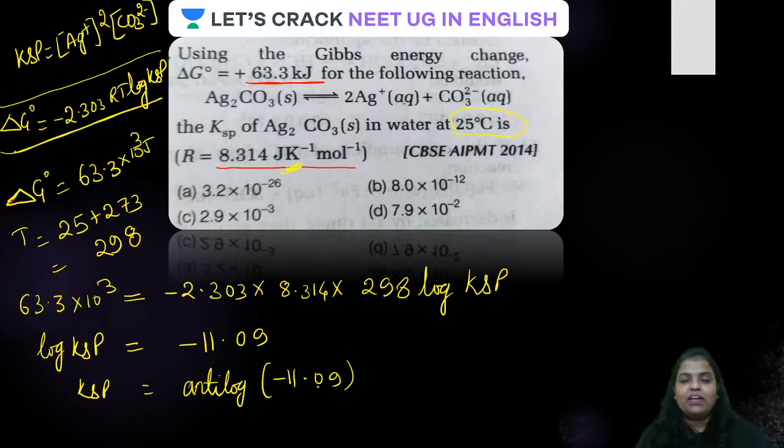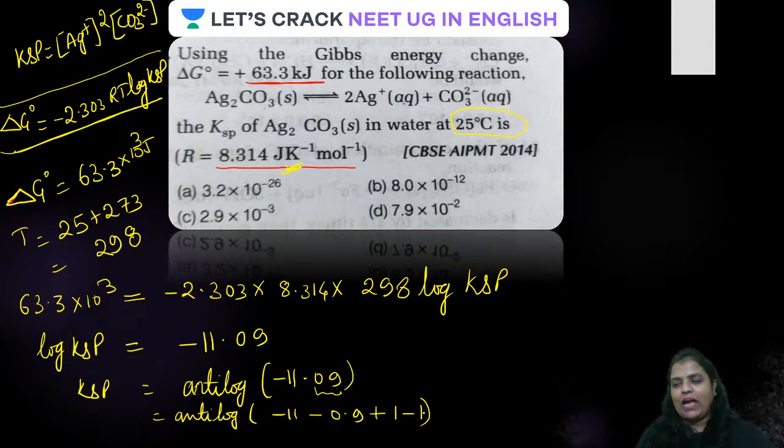Always remember, the mantissa should always be positive. So what are we going to do? Anti-log of minus 11 minus 0.09. This has to be positive. To do that, we will add plus 1 and then subtract 1, because we have not really done anything, plus 1 minus 1 means 0. But why is this done? We subtract this minus 0.09 from plus 1, and this is actually becoming the anti-log.